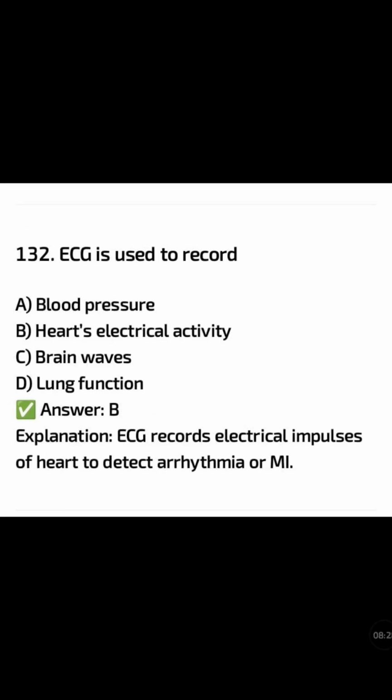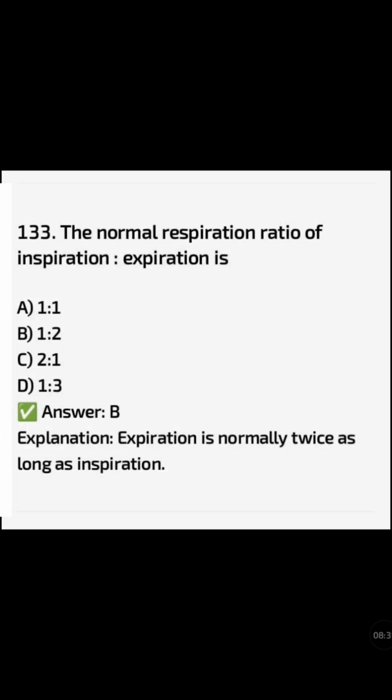ECG is used to record: blood pressure, heart electrical activity, brain waves, lung function. The correct answer is option B, heart electrical activity. ECG records electrical impulses of the heart to detect arrhythmia or myocardial infarction.